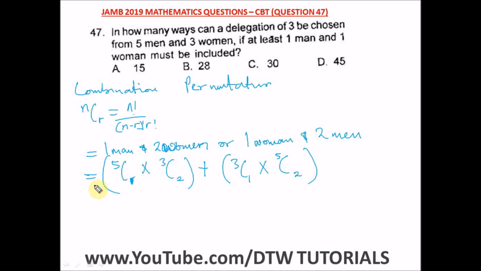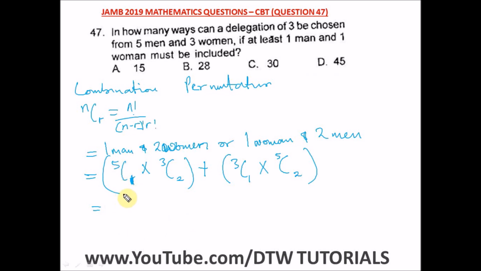So let's solve this. So from here, 5 combination 1 will give us 5. Should we do this together? Let me just do this in case this is the first time seeing how to solve combination. But let's just do this together. Let's manage the space here.